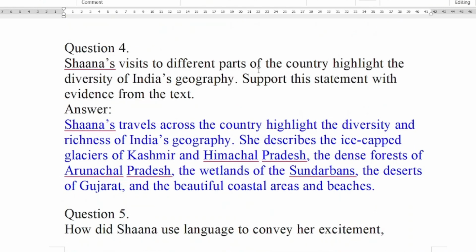Shana's visit to different parts of the country highlights the diversity of India's geography. Support this statement with evidence from the text. Shana's travels across the country highlight the diversity and richness of India's geography.